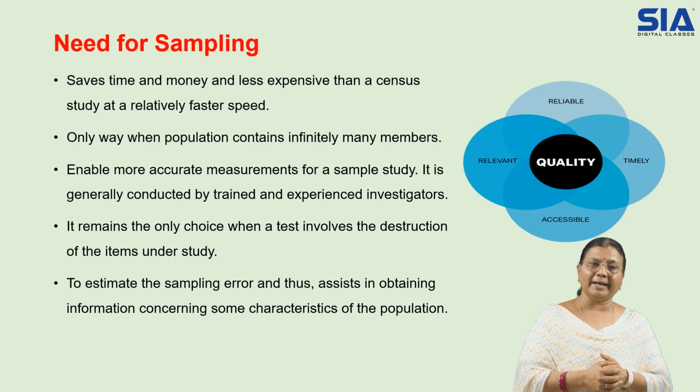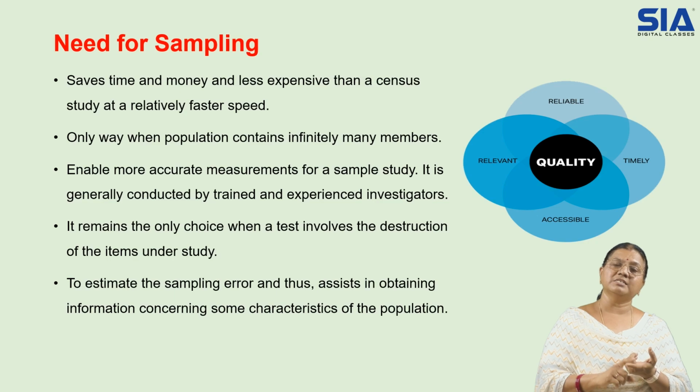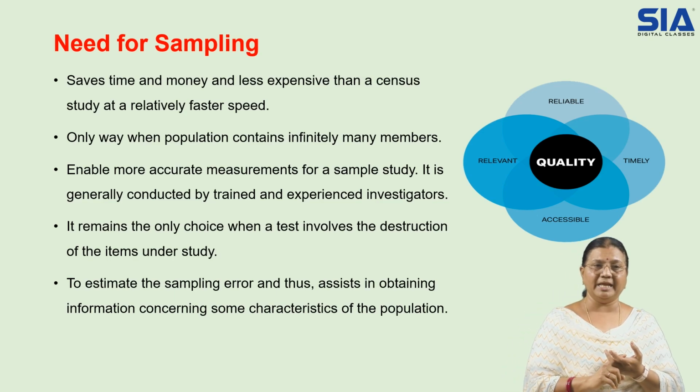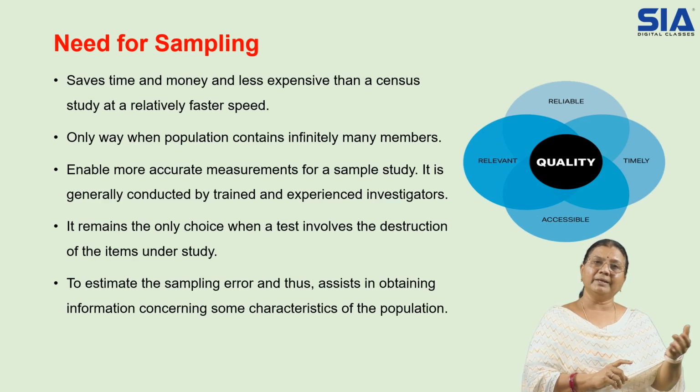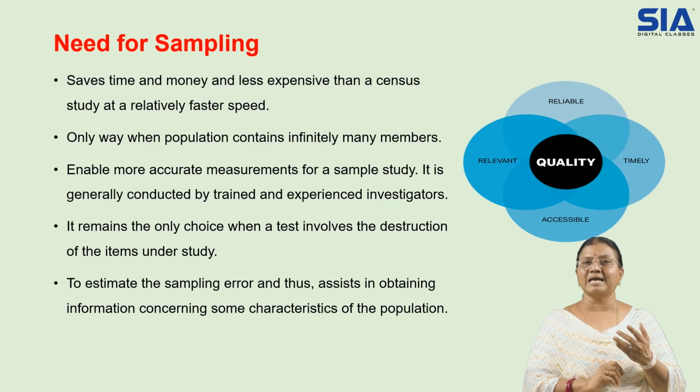Then it enables more accurate measurements, since a sample study is generally conducted by trained and experienced investigators. So this will save money and time, and when the population is infinite, it is very difficult and we cannot manage. So it is more accurate when we go with sampling. And it remains the only choice when the test involves the destruction of the items under study. When we want to test, we cannot test the complete population, so it becomes feasible to test a sample.